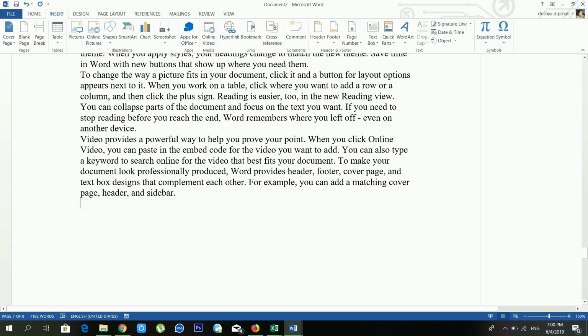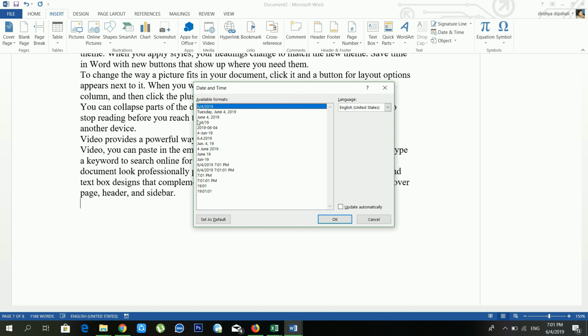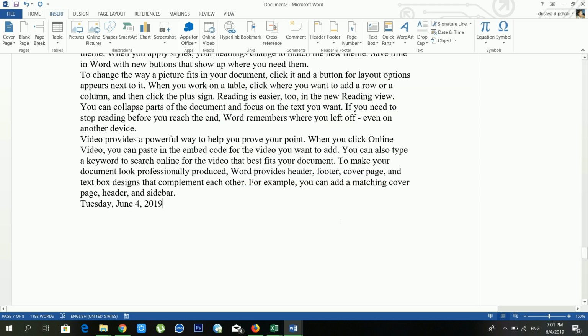If you want to use a date and time, you just have to click on date and time, and there are lots of date and time formats available. From here you can choose the date and time. See, now our date and time is inside our document.